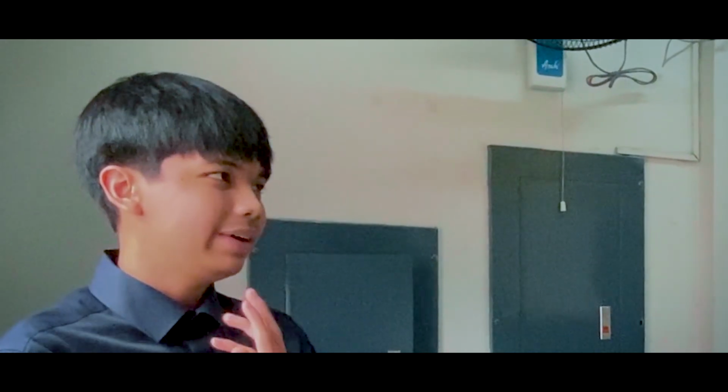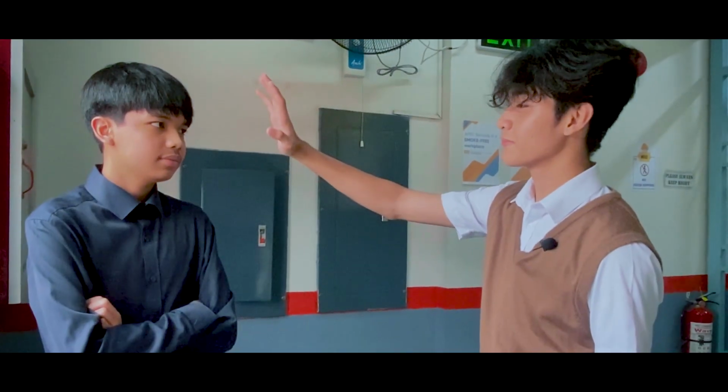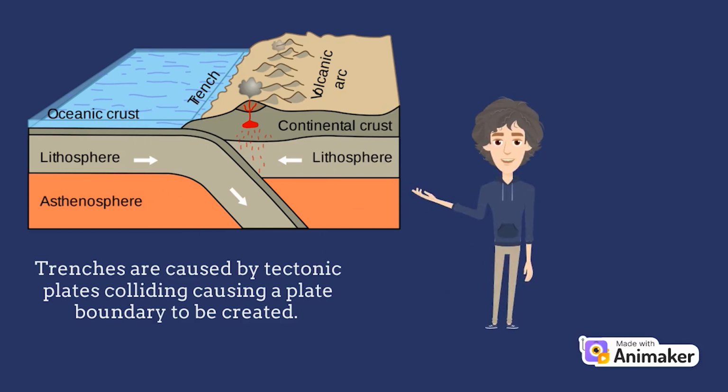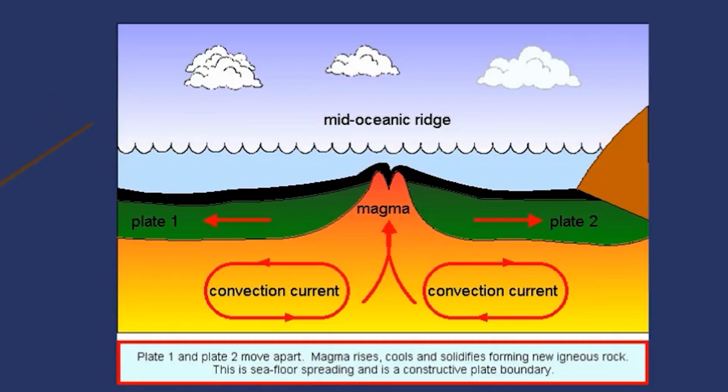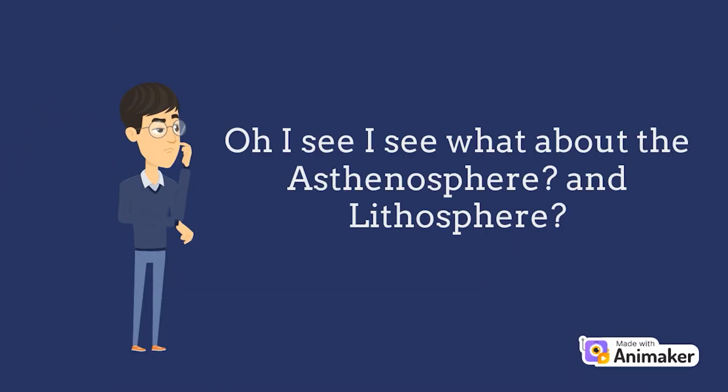Is that all? I remember it including ridges and trenches, and whatever stratosphere and lithosphere is. Whoa, slow down. Let's tackle this one at a time. Well, first, trenches are caused by tectonic plates colliding, causing a plate boundary to be created, while ridges are underwater mountain ranges that crisscross with each other and are usually formed in zones with rising magma where two plates are moving apart. Oh, I see.